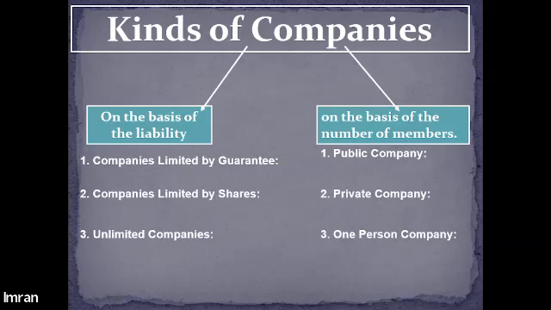Then there should be at least 2 members to start a private company. Unlike a public company which requires 7, a private company requires only 2. It also requires 2 persons to act as directors at a particular point of time, and the maximum number of directors that a private company can have is 15. As far as the issuance of shares is concerned, a private company is prohibited to issue shares to the public, and it also won't be able to accept deposits from the public.